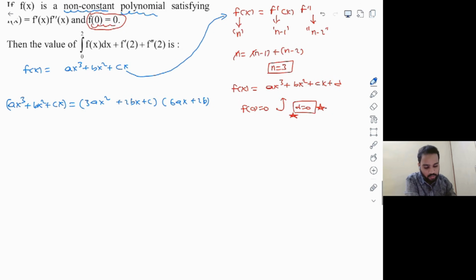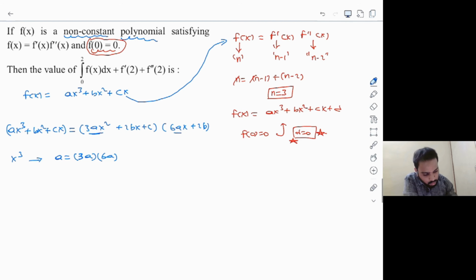Now, first thing, I will equate the coefficients of x cube on both the sides. What is the coefficient of x cube on the left hand side? Which is clearly a, right? And I'm not going to completely multiply on the right side. I'm just trying to get the required terms here. So, on the right hand side, what are the terms which contain x cube? Which will obviously give you 3a into 6a. 3a multiplied by 6a.